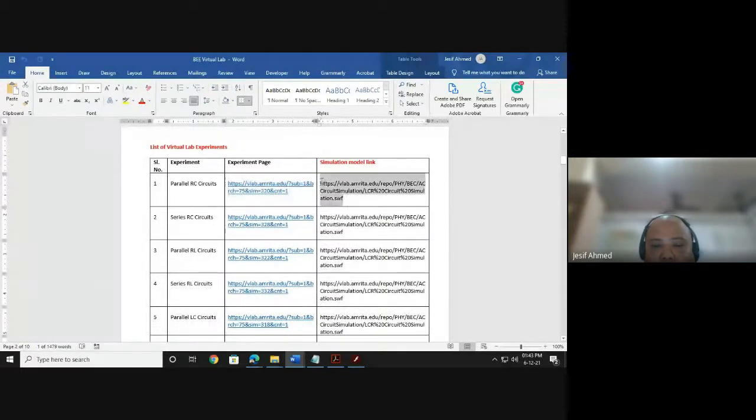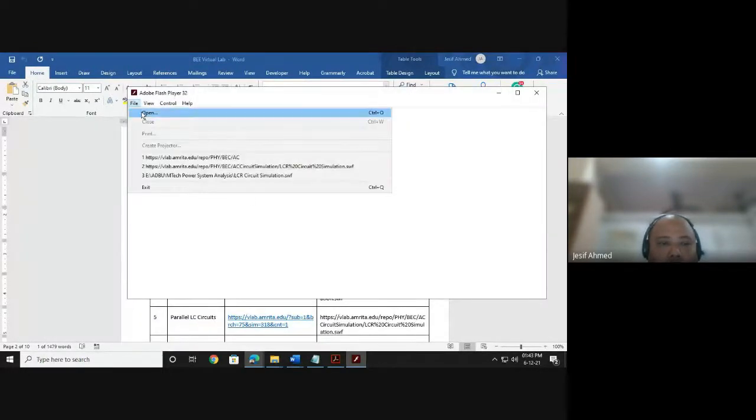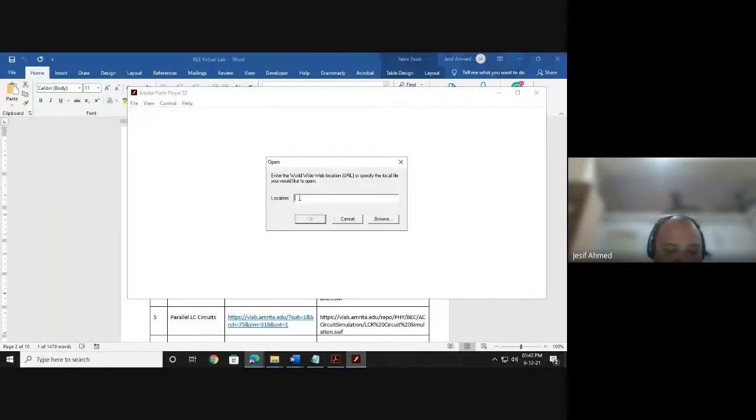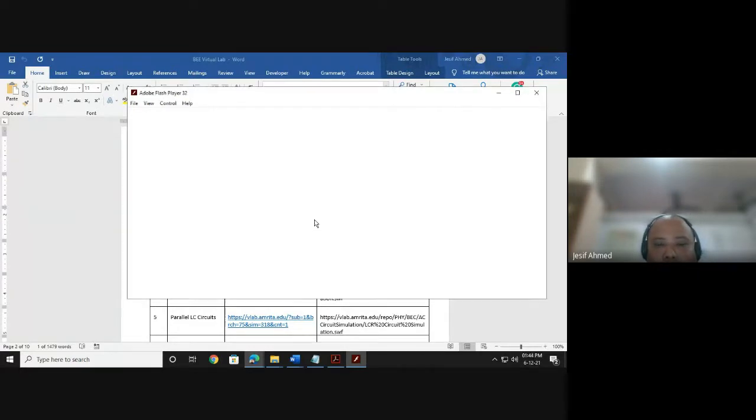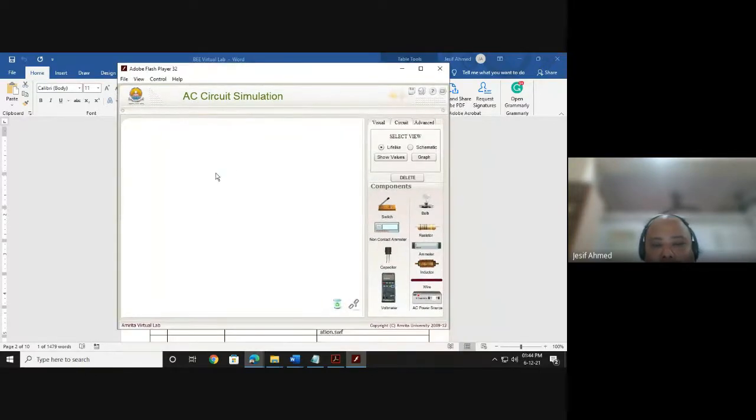I will copy the simulation model link, then paste it in the flash layer. Now this is the model which is blank. All the circuit components are given here. You have to build your model.